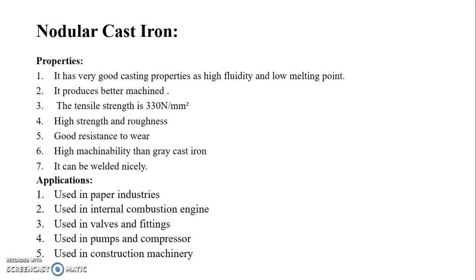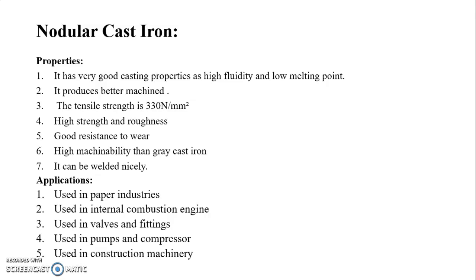First, some properties. It has very good casting properties, with high fluidity and low melting point. It produces a better machined surface. The tensile strength is near about 330 Newton per mm square. It has high tensile strength and toughness, and good resistance to wear.